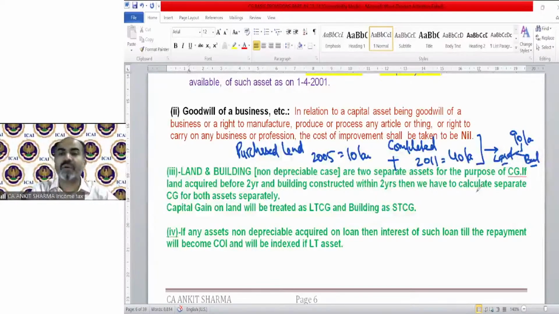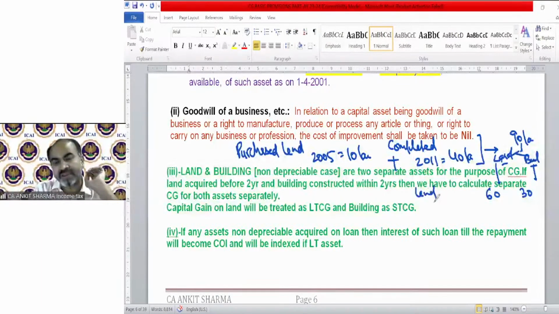So we need to calculate land and building, both capital gains separately. Why? Because the period of holding of both is separate. The cost is separate. We need to apply indexation, which is separate. So if it is given in the question that the land part has been sold for rupees 60 lakh and the building part is for 30 lakh, then for 60 lakh, we need to solve the question separately.